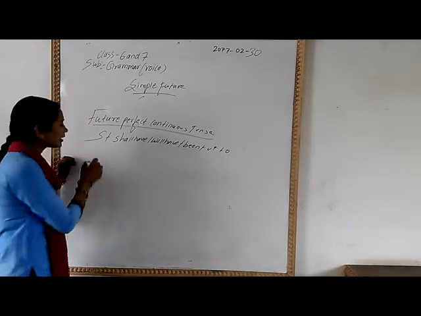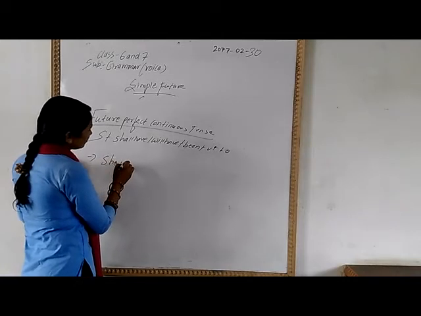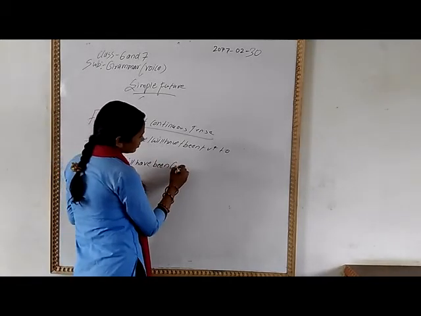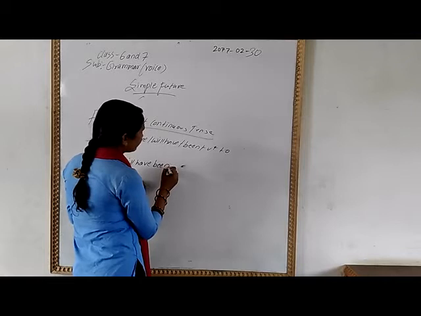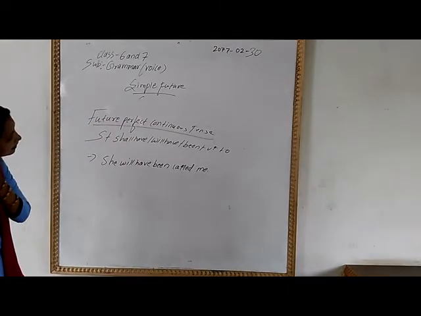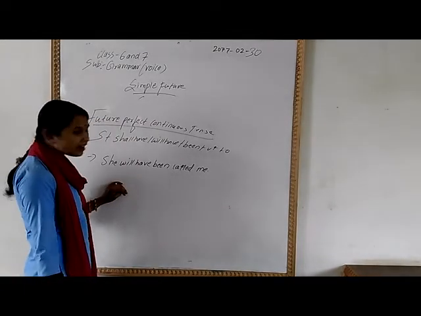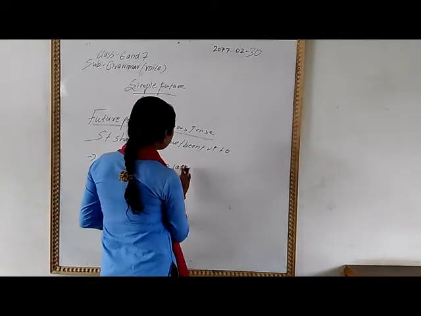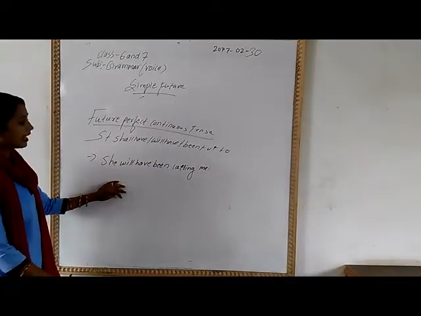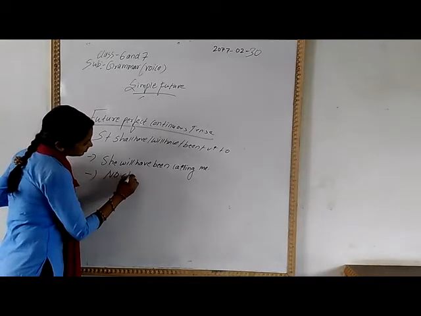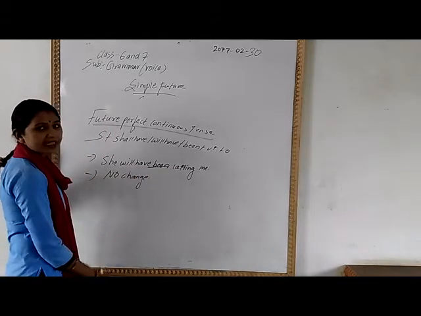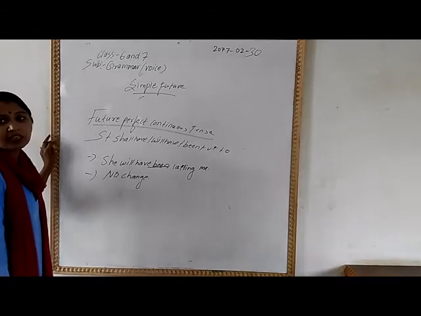So if a question comes like this, she will have been calling me, you should make no change, because in the active form there is already "been". Understand, everyone? Today only this much.